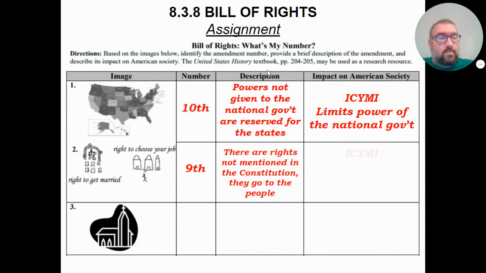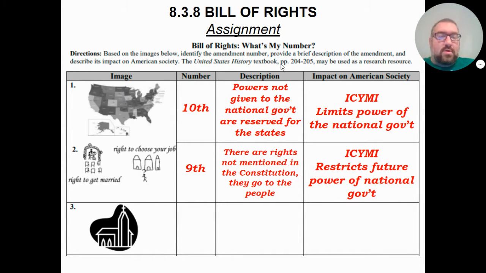Why is this important? Well, once again, this is an in case you missed it, because in all the previous ones, they were worried about the government being too strong, so they placed limits on the power of the government. However, what if they overlook one and now the government is going to start abusing that power? In this case, this will restrict future power of the national government.